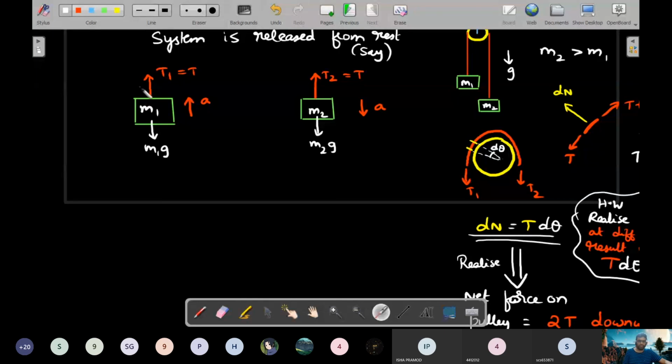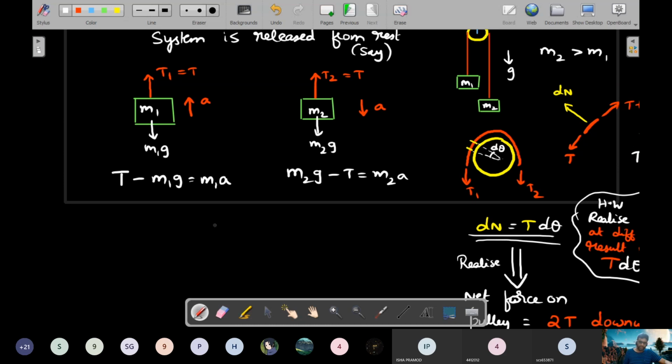Always remember forces on the LHS of the equation and the acceleration term on the right side. Net upward force is equal to mass into acceleration. So T minus m1g is equal to m1a. And here the acceleration direction is downward, so net downward force is equal to m2a. So m2g minus T is equal to m2a.